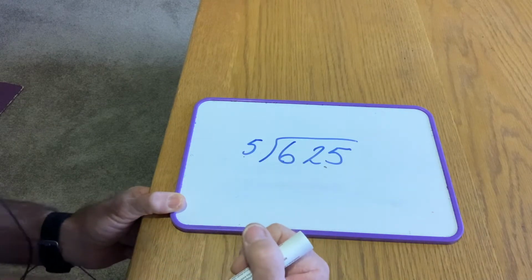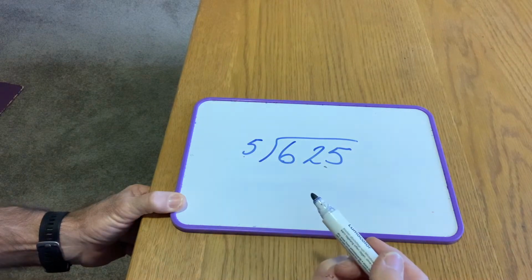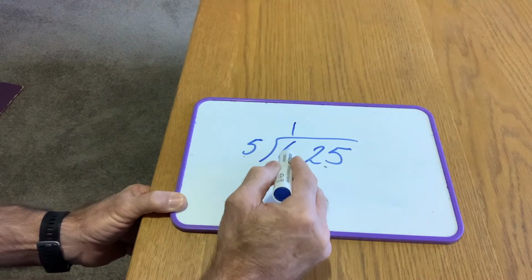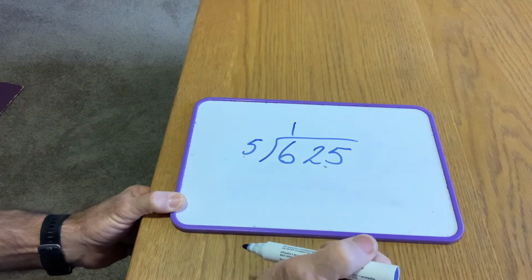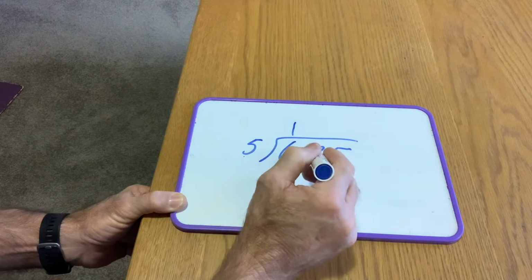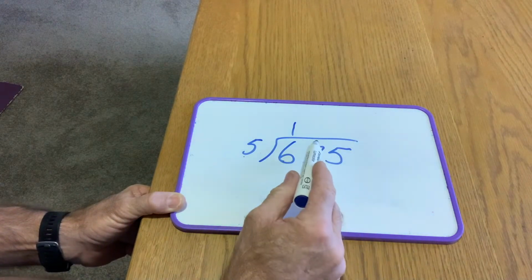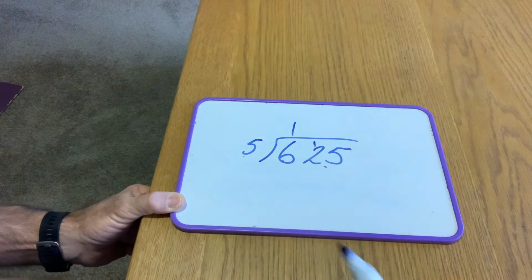There's a number of ways of doing it. You do what's best for you. I tend to say 6 divided by 5. It goes once, and I put it above there, above the 6. So I say 6 divided by 5 is once. There's 1 left over. That goes over into the tens, and I'll just put it like that. That's actually 12 tens, so 120, but for this I'll just say it's 12.